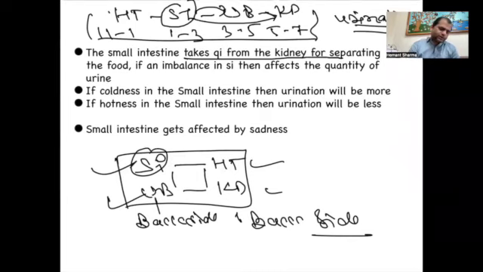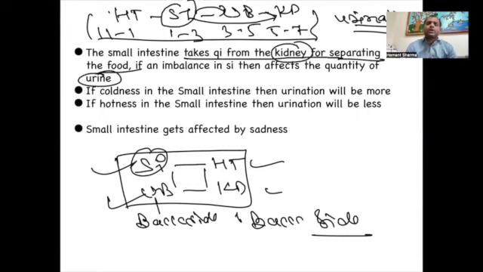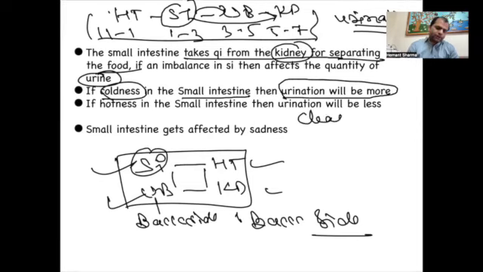The small intestine takes chi from the kidney so that it can separate the food, and it will directly affect the urine. If there is coldness in the small intestine, there will be clear and more urine coming out.